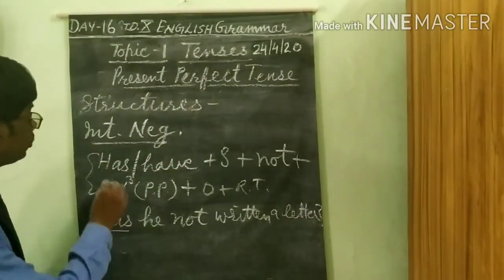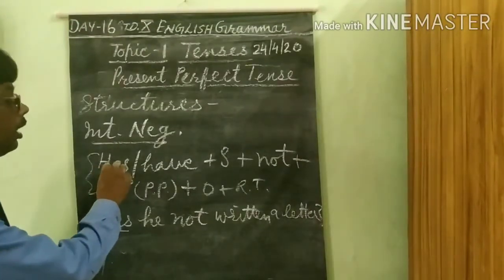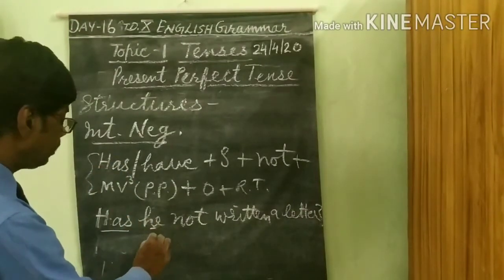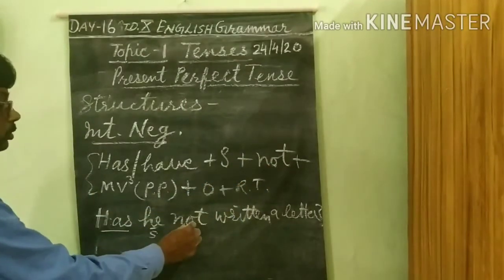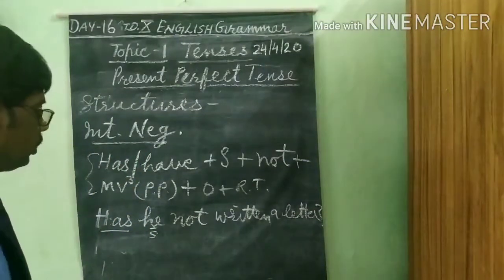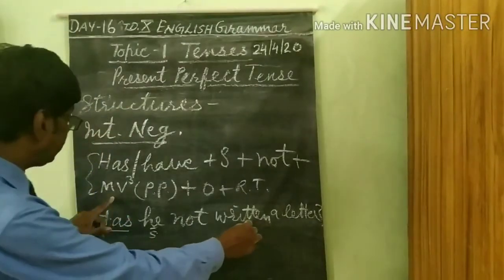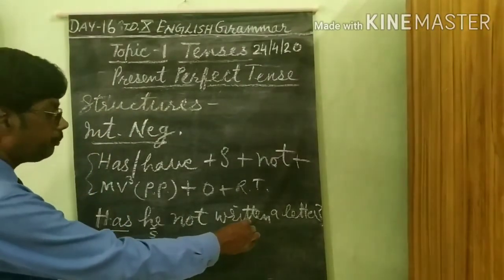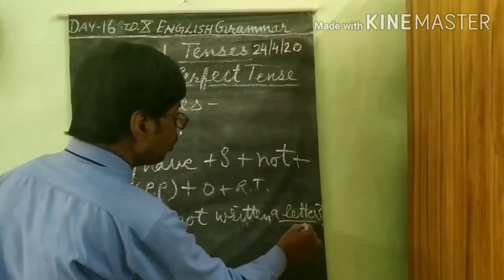Has, according to the structure, subject he, and not to make an interrogative sentence. Not will be used, and the third form, MV3, third form of the main verb, past participle, a letter, object.